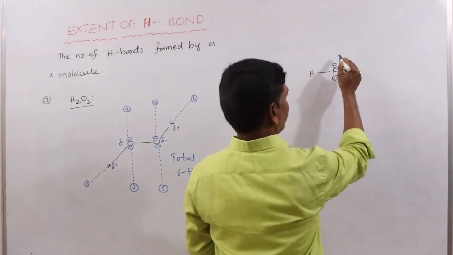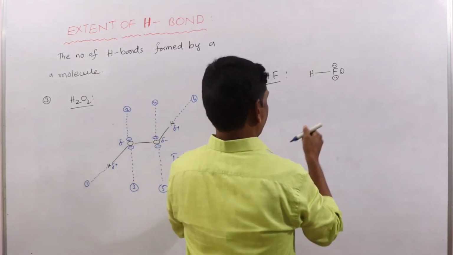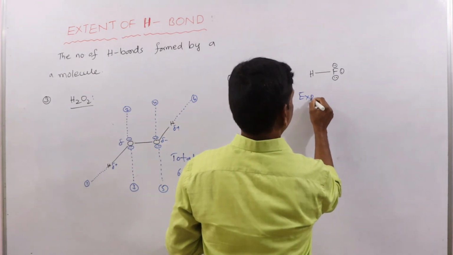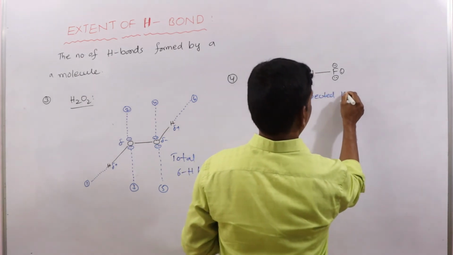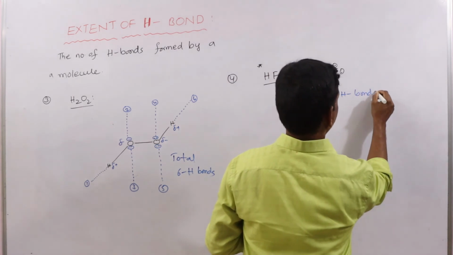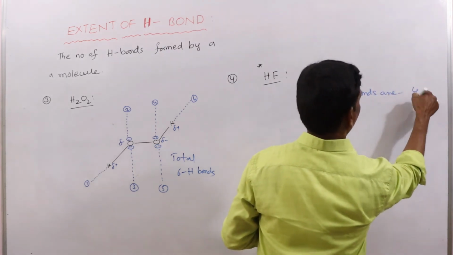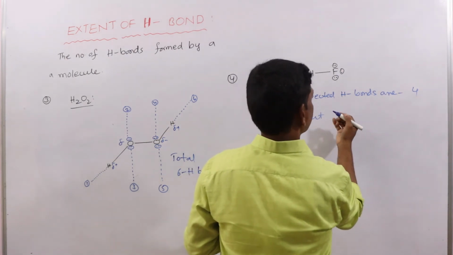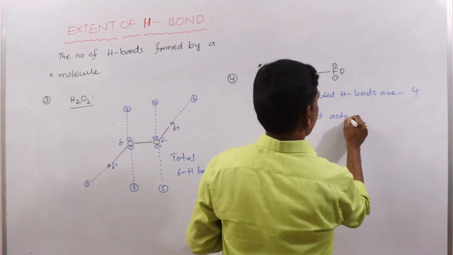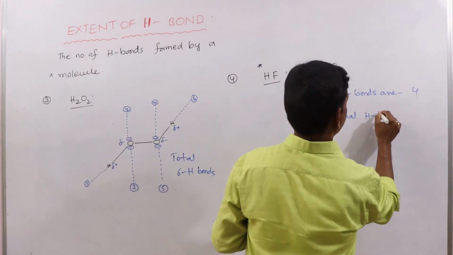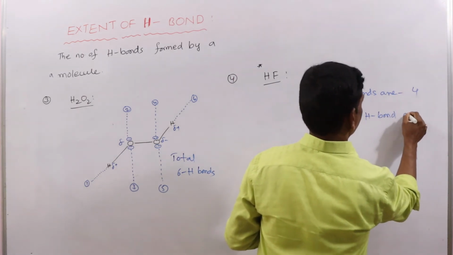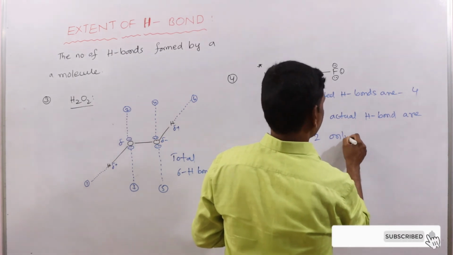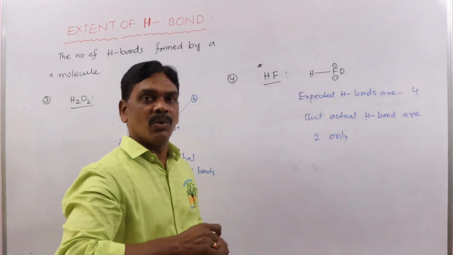So 1, 2, 3, 4: here the expected hydrogen bonds are 4, but the actual hydrogen bonds are 2 only.